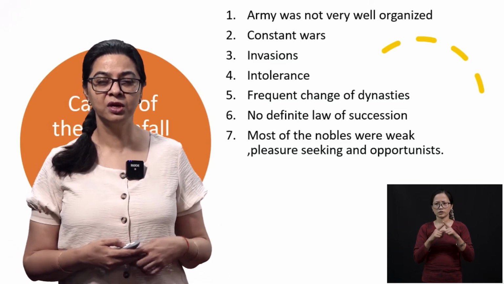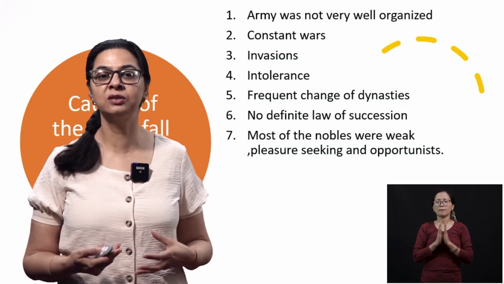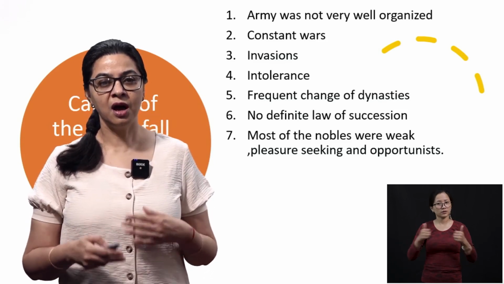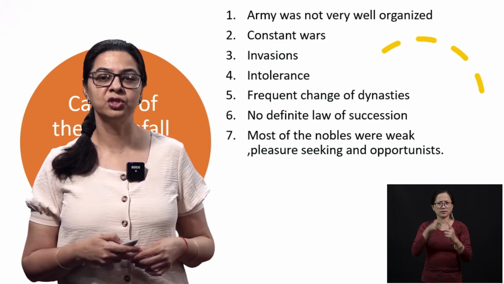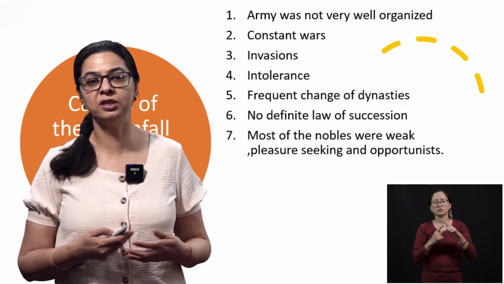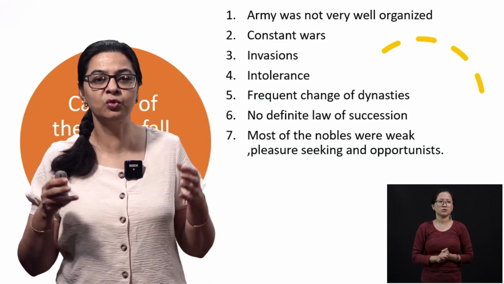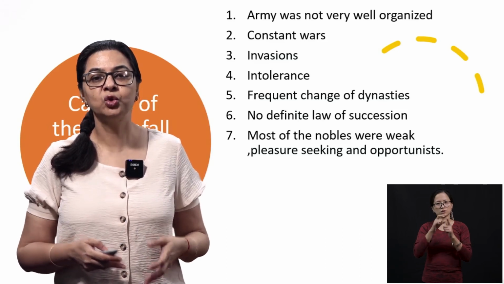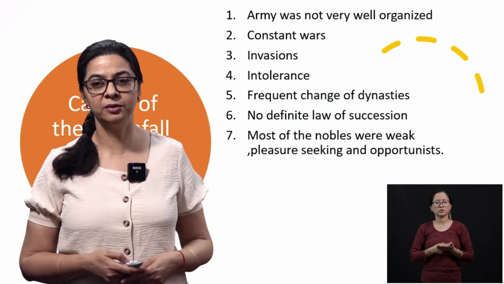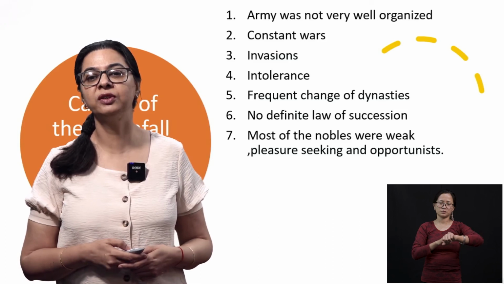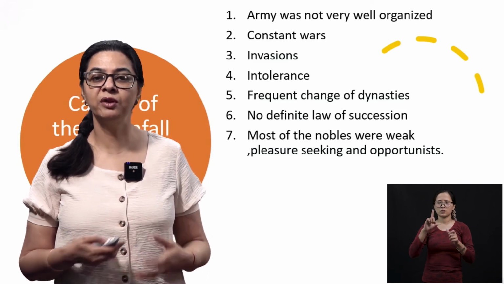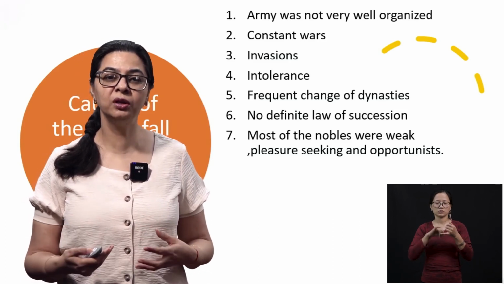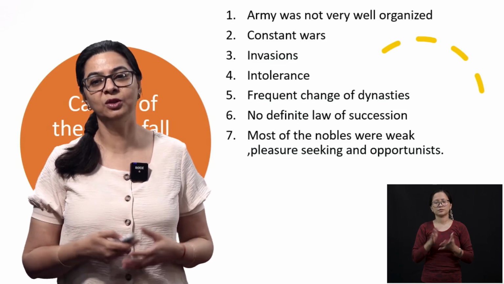They were not very tolerant of Hindus, so Hindus were always against the sultans. After every few years, there was a change of dynasties, which also resulted in their downfall, because there was not one dynasty which could rule for a longer period. There was, as I said, no definite law of succession. Whoever was strong, whoever could kill somebody would be the ruler.